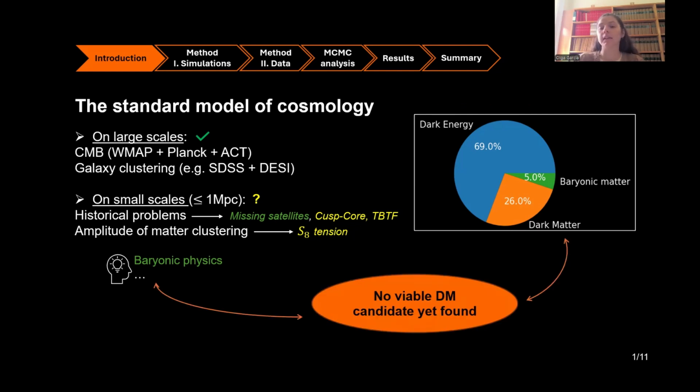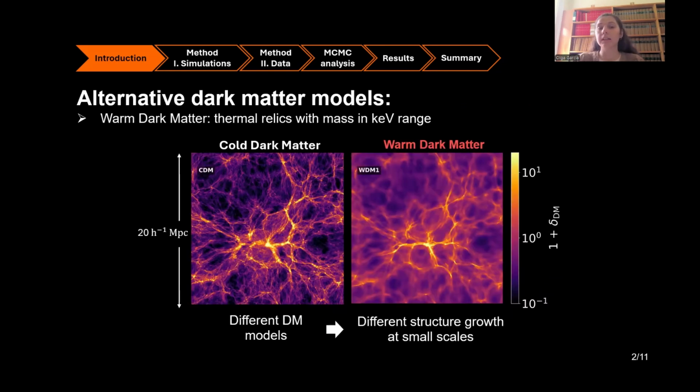And this is further motivated by the fact that after a decade of ongoing experiments aimed at detecting either of the two most popular cold dark matter candidates, axions or WIMPs, no success has been achieved so far. So, already in the 80s, a form of dark matter called warm dark matter, corresponding to a particle that is produced thermally and that has a mass in the kiloelectron-volt range, was introduced. And in such a cosmology, clustering will proceed differently.